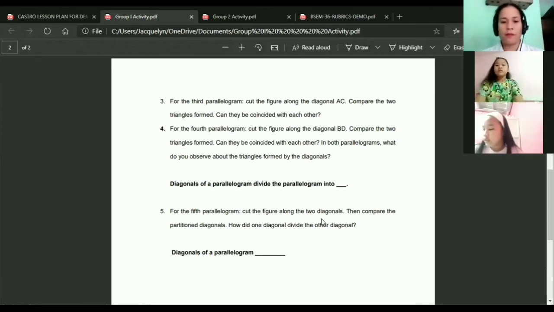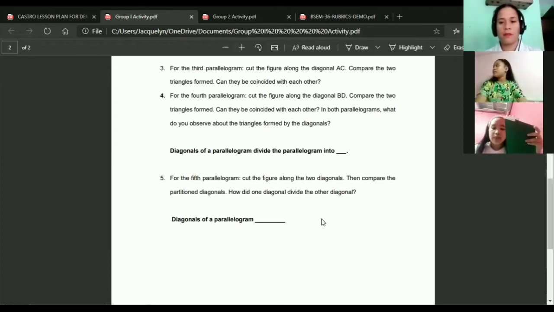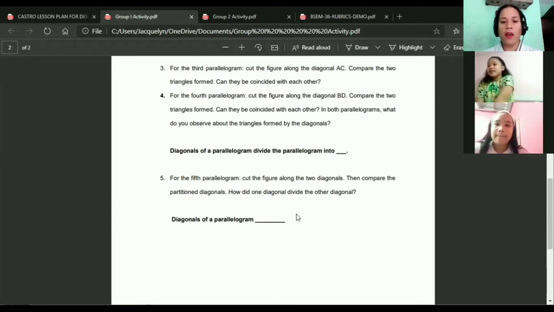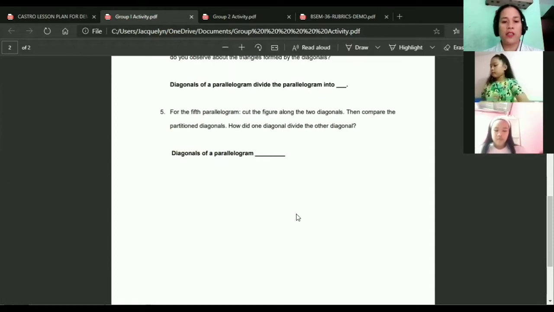5. For the fifth parallelogram, cut the figure along the two diagonals, then compare the partitioned diagonals. How did one diagonal divide the other diagonal? Diagonals of a parallelogram bisect each other. Okay. Very good. Thank you, Angel, for your work. You did a great job.